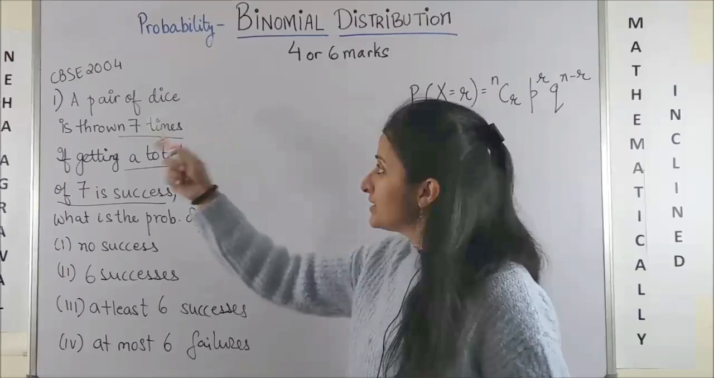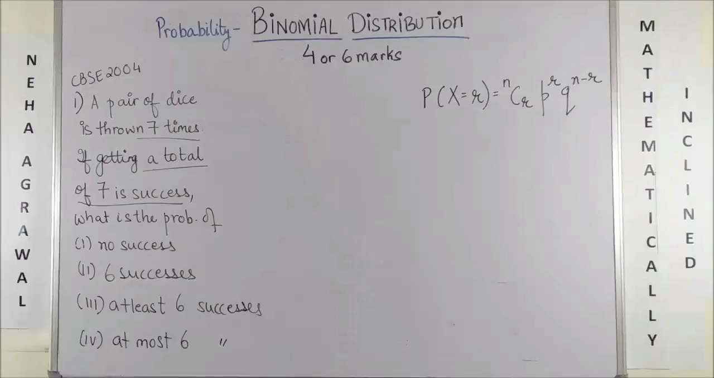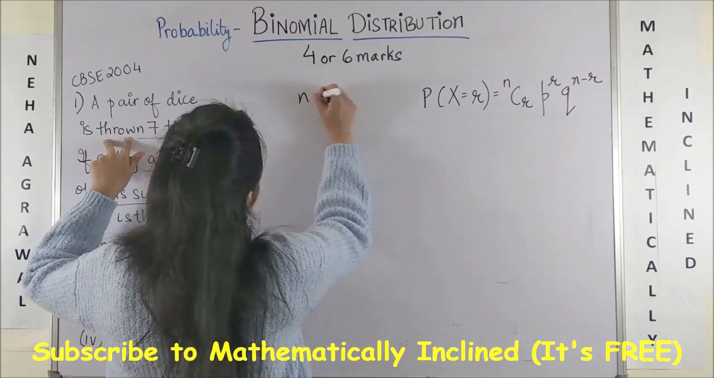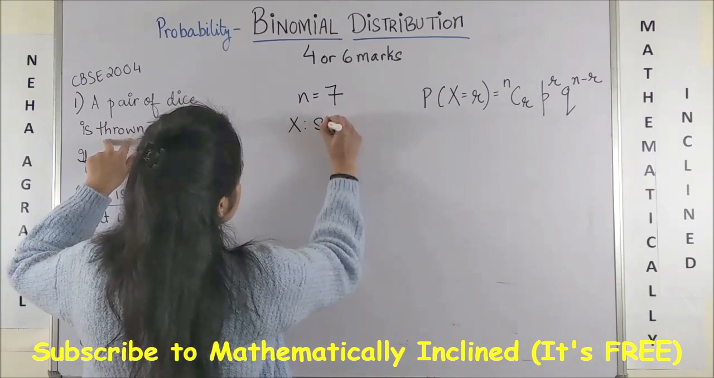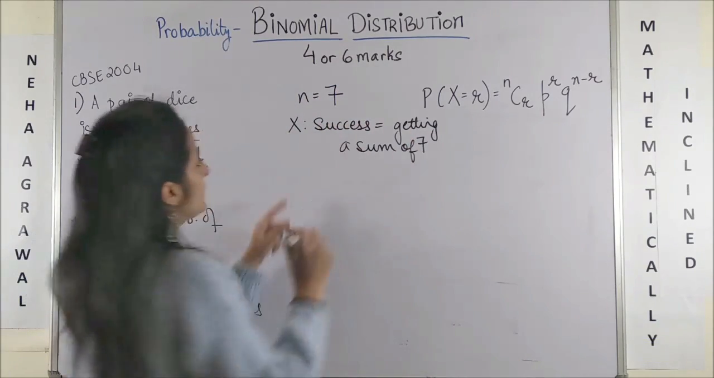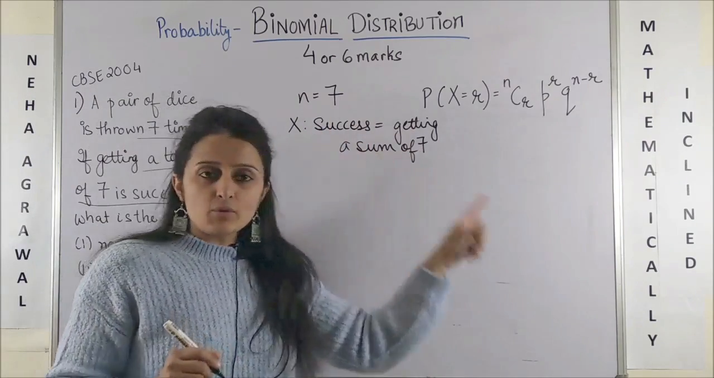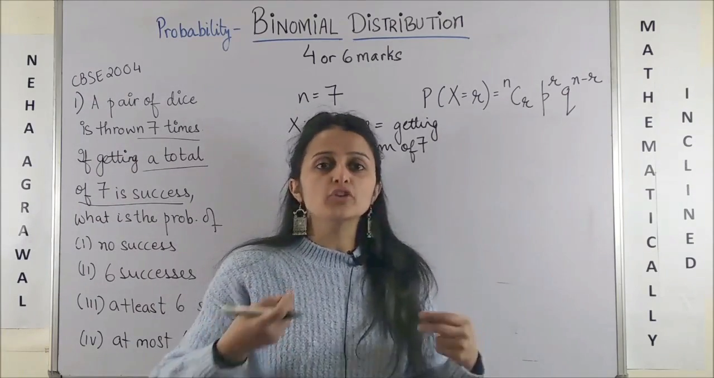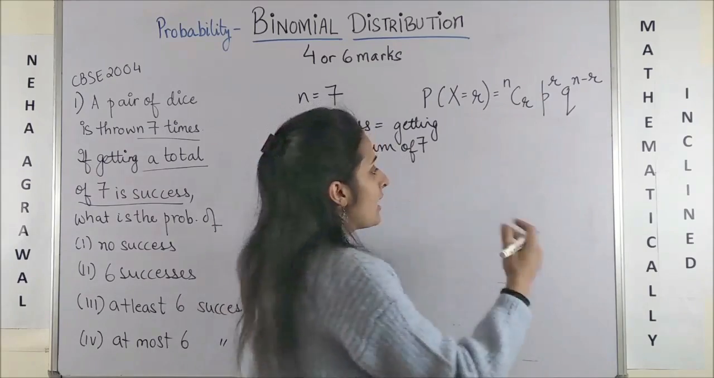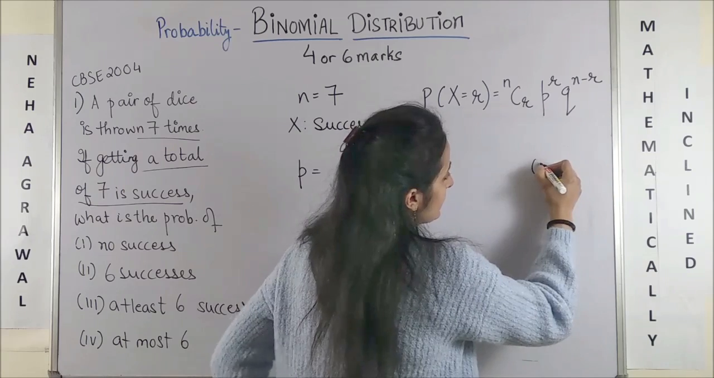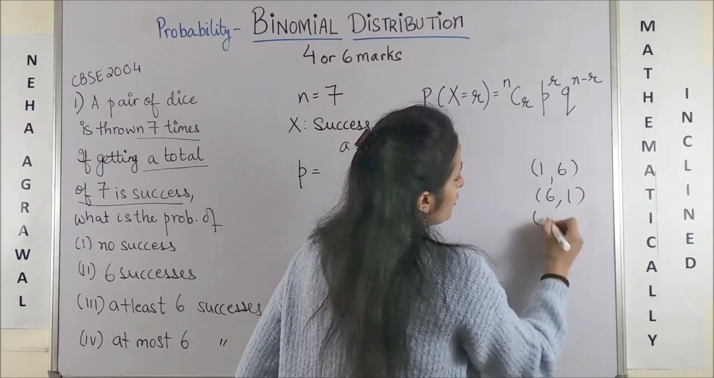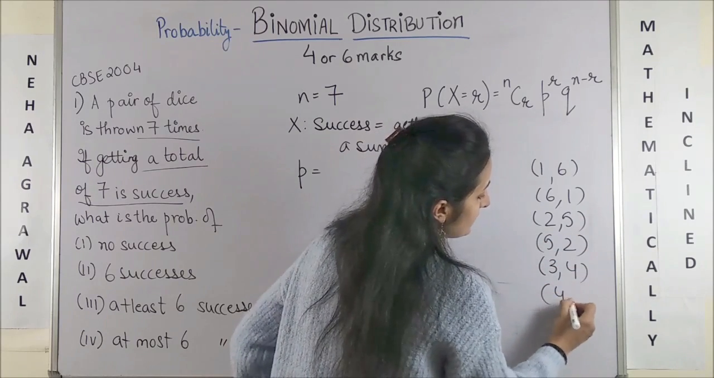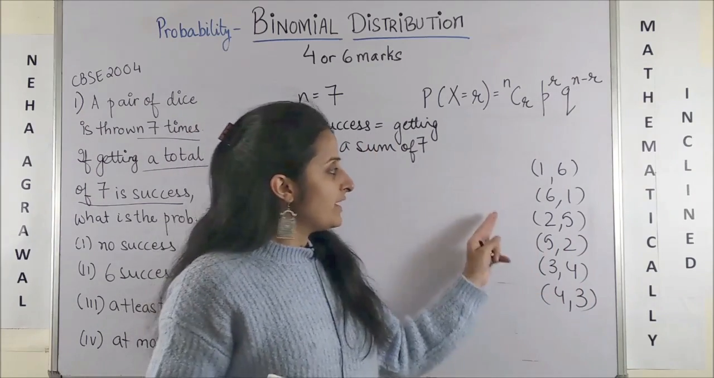Now let's look at the question which came in CBSE 2004. Very simple. First of all, thrown 7 times, so n is 7. Your success, which is x, is getting a sum of 7. The first part, so what is the probability of getting the sum of 7? Now if you're rolling a pair of dice, how do you get 7? You get 7 by getting 1 and 6, 6 and 1, 2 and 5, 5 and 2, 3 and 4, 4 and 3, and that's it.